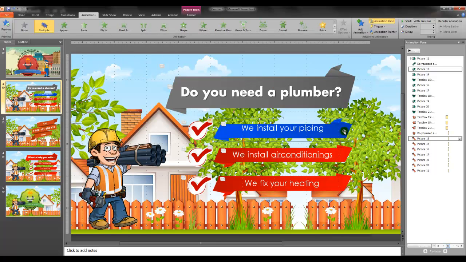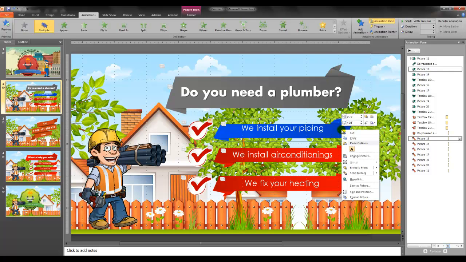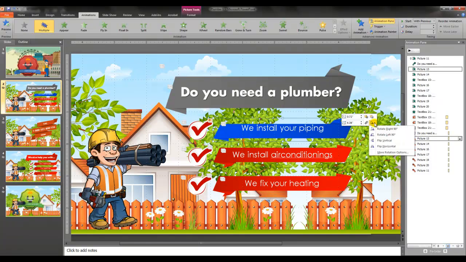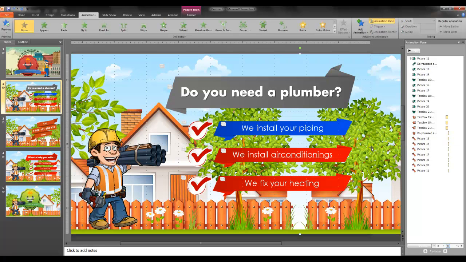As you can see, it is flipped and it is not the same as this too. So for you to modify this, right click on the image and click on this rotate tool, flip vertical, and click the rotate tool again and click flip horizontal, and there you go.